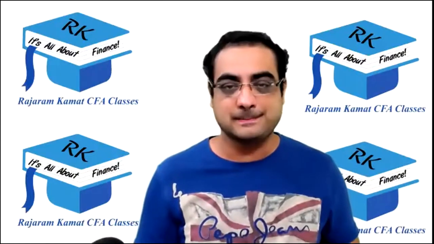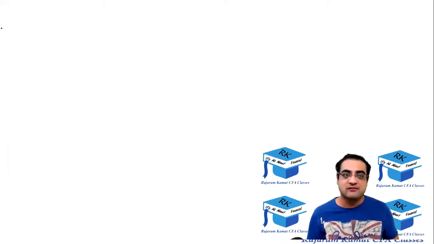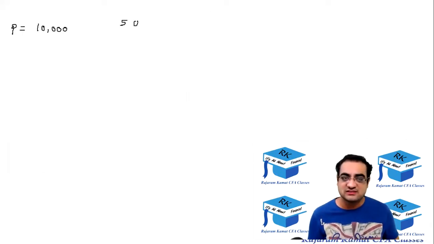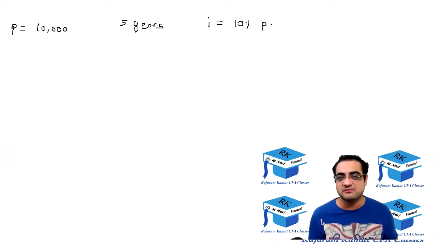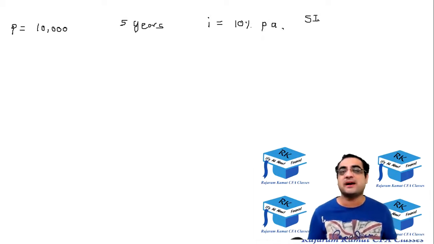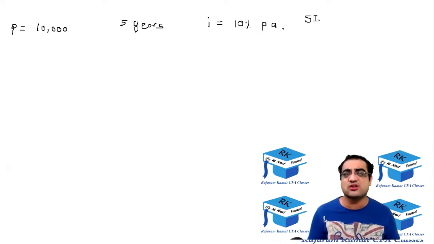Okay, so let's say that I have a principal of 10,000 rupees, which I want to invest for a period of 5 years. And the bank is offering an interest rate of 10%. 10% means 10% per annum, but simple interest rate. Now, in today's world, banks don't offer simple interest rate. They offer compounded interest rate, and mostly it's quarterly compounding that banks offer. Let's assume that the bank is offering a simple interest rate.